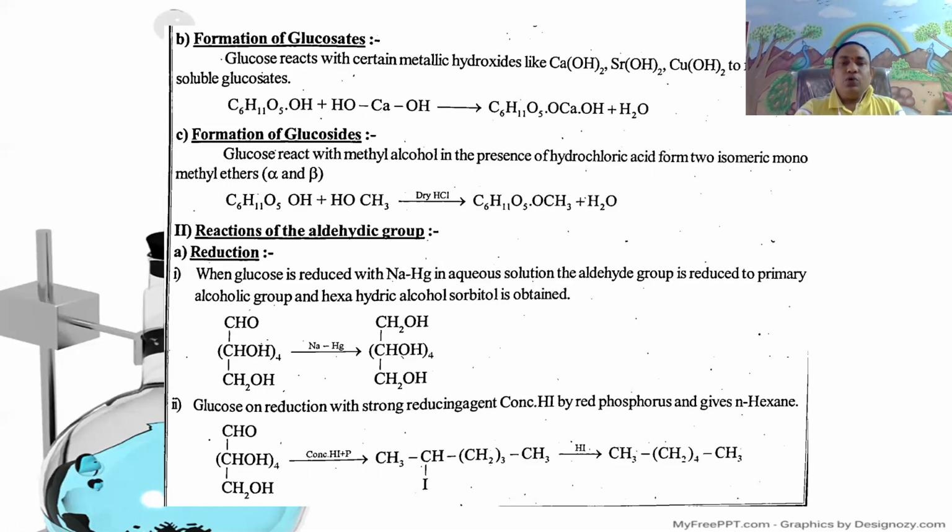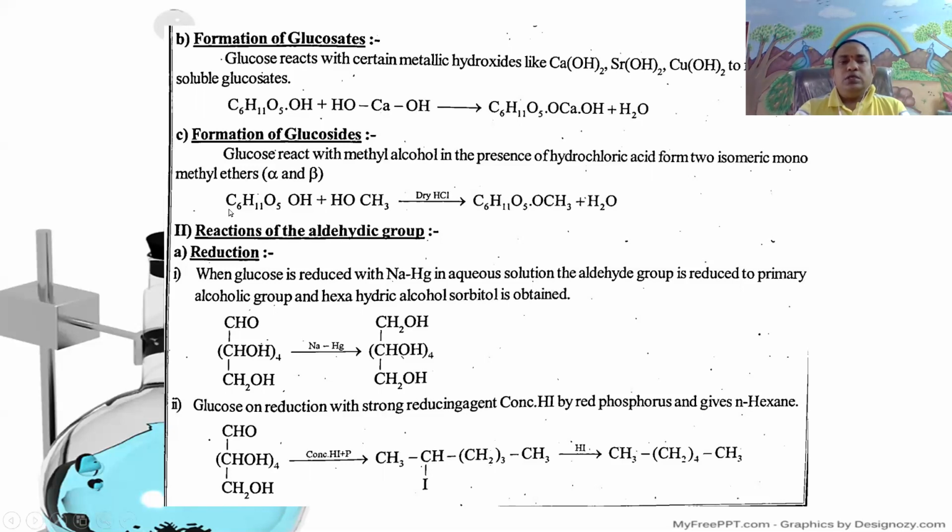Similarly, formation of glucosides: generally glucose reacts with methyl alcohol in the presence of hydrochloric acid to form two isomeric monomethyl ethers, that is, alpha and beta methyl glucosides are obtained.